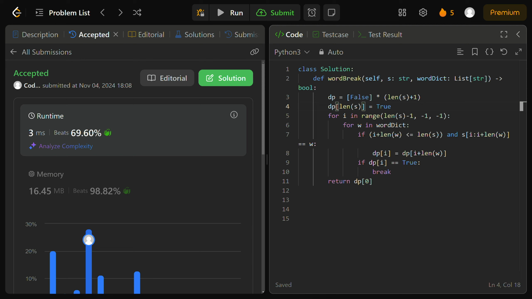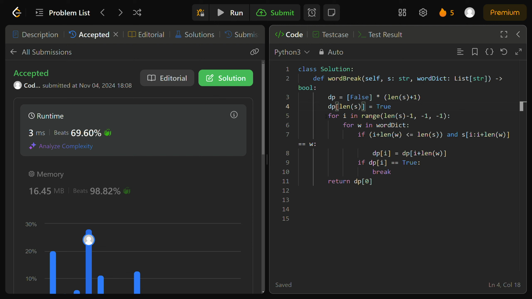This is a bottom-up dynamic programming solution because we start with a known base case, DP at index length of s, initialized to true, and we build our solution for smaller indices progressively as we iterate toward the beginning of the string. So for the time complexity, this is going to be big O of n times m, where n is the length of our input string s, and m is the number of words in our word dictionary. Why is that?